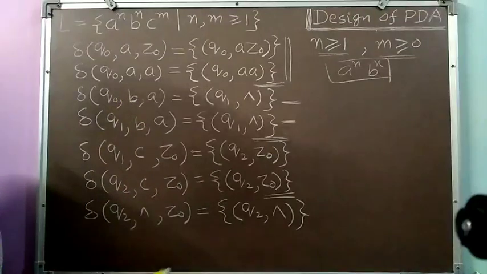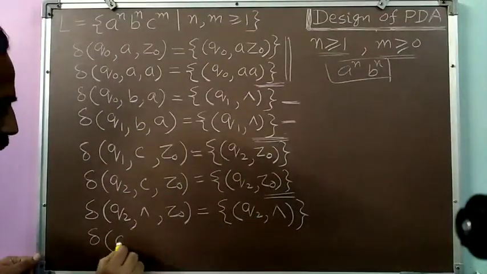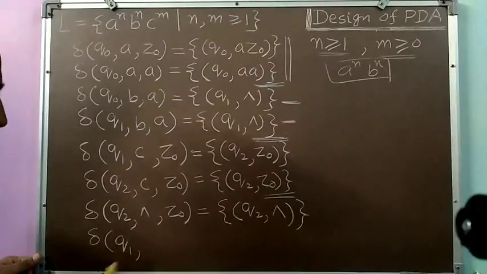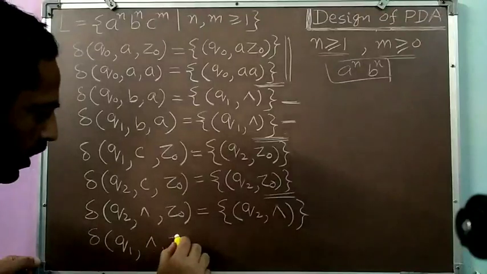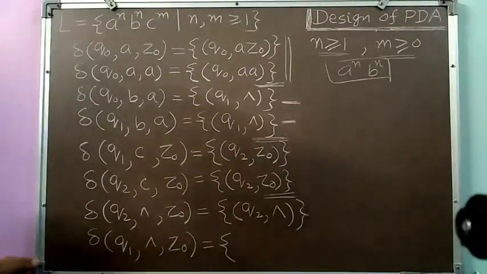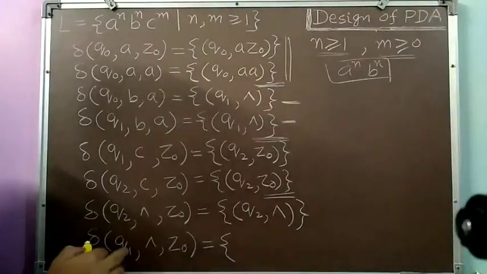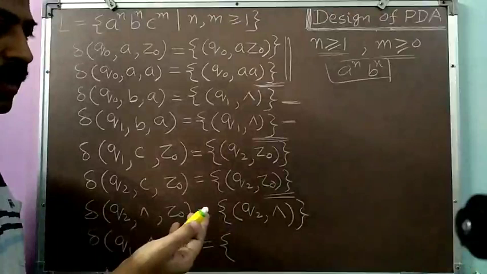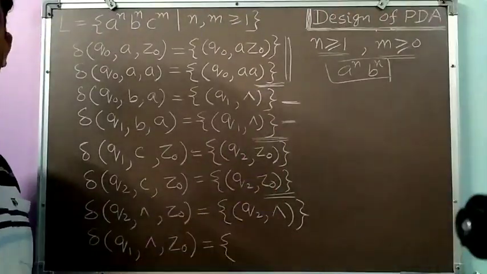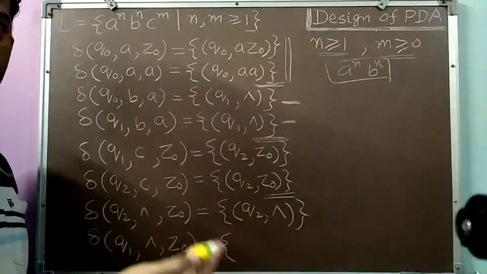For that, we have to write the transition. I am writing the transition delta. I will be in the state Q1. From the input, I will be reading null because the input has been exhausted, and on the top of the pushdown store is Z0. Because Z0 was on top of the pushdown store and my number of A's and number of B's were equal, I have to simply signal the success, and to signal the success, I have to make my PDS empty.